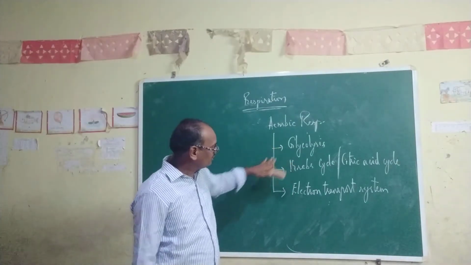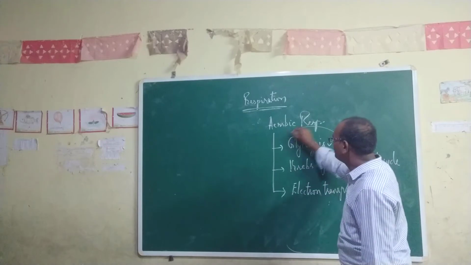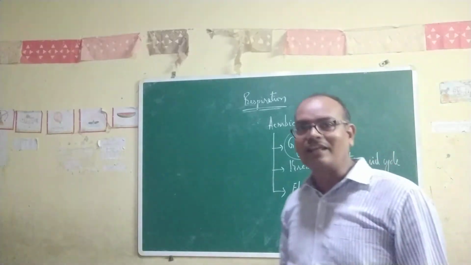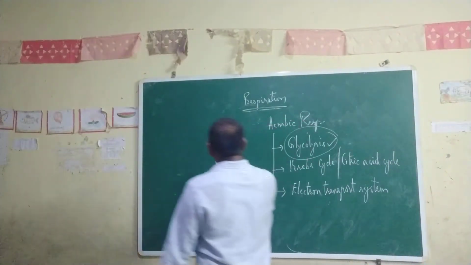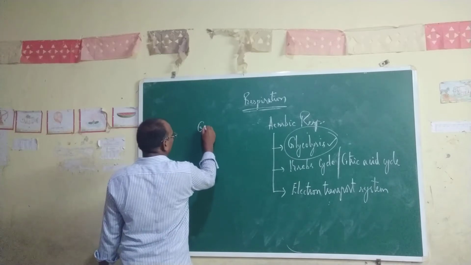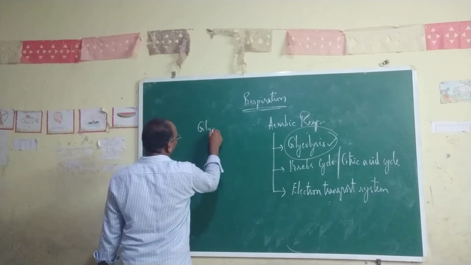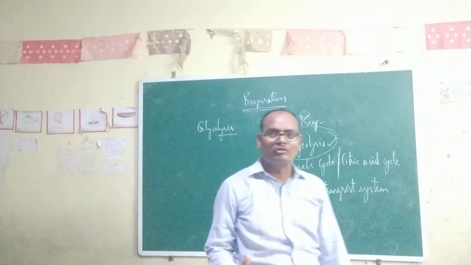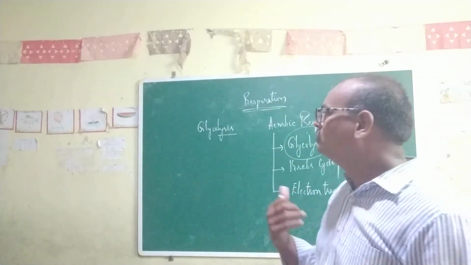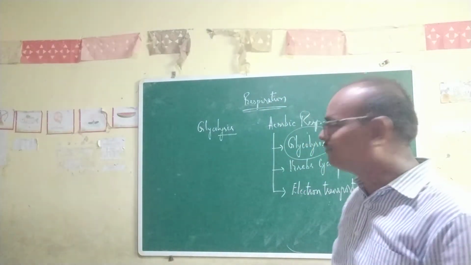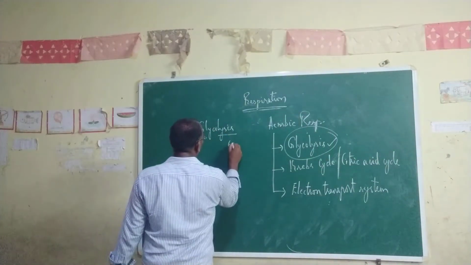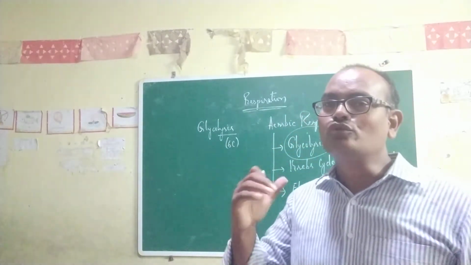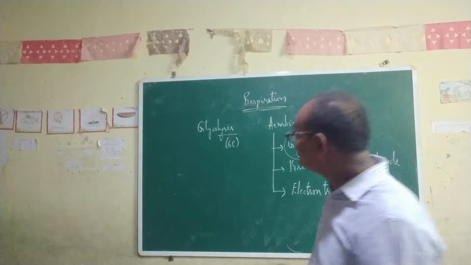Now I would like to concentrate on glycolysis, the first initial step of aerobic respiration. So what is glycolysis? The word lysis means to break down. Glycolysis is the breaking down of a glucose molecule into two molecules of pyruvate. Glucose is a 6 carbon structure, and this will be broken into 3 carbon structures, called pyruvic acid.